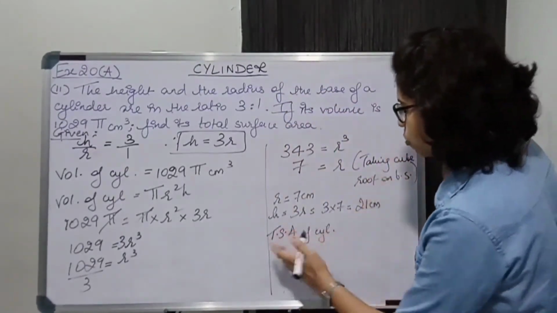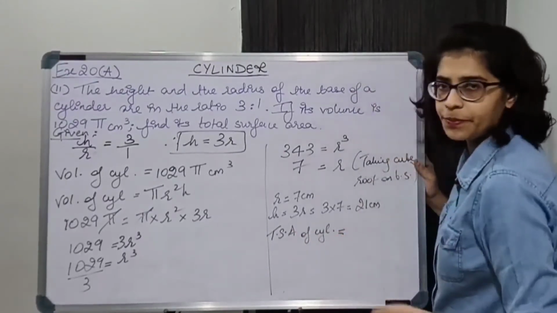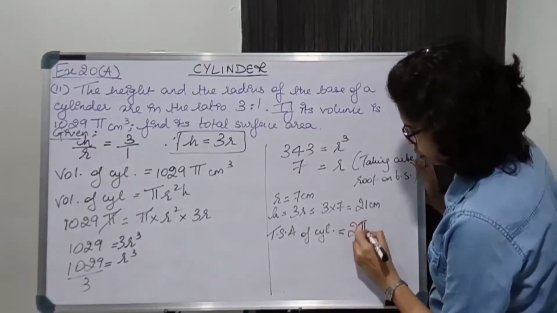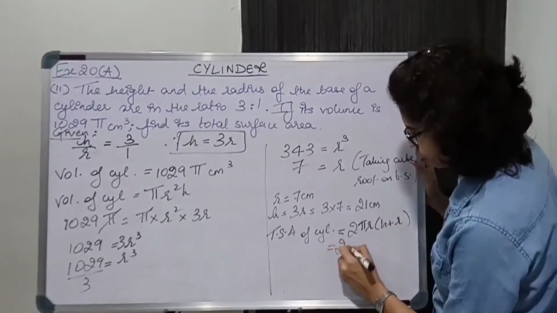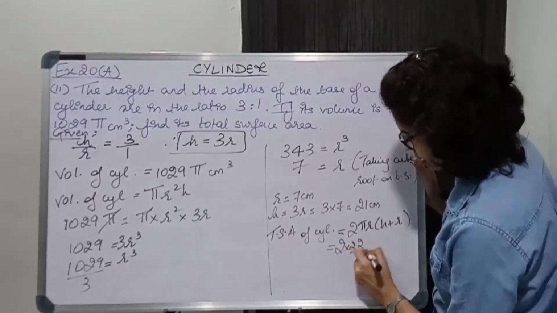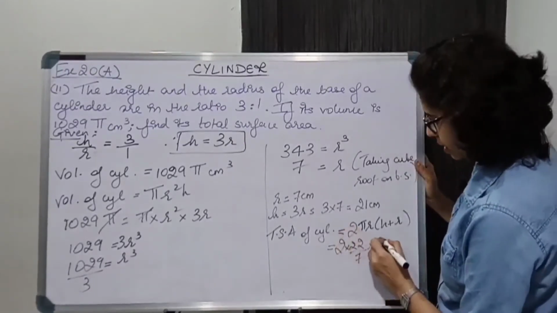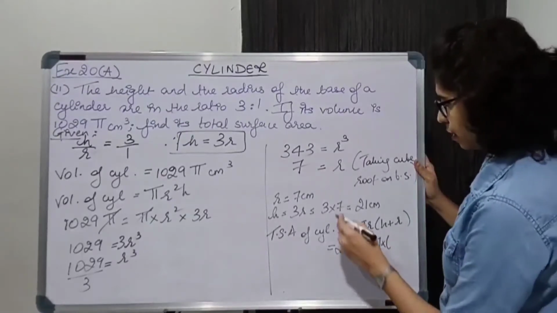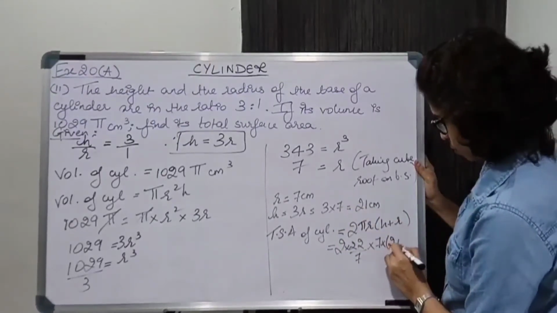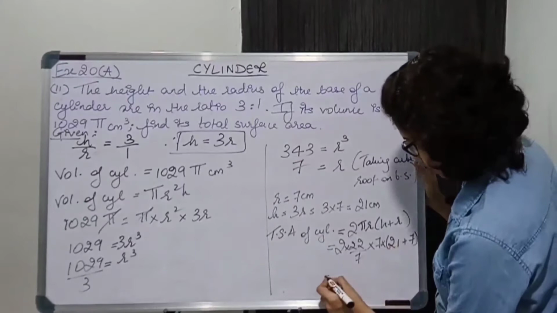Okay? So total surface area of cylinder will be 2 pi r (h plus r). That is 2 into 22 upon 7 into r is 7, in bracket we have 21 plus 7.